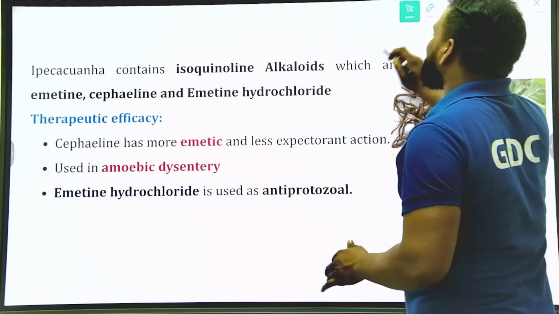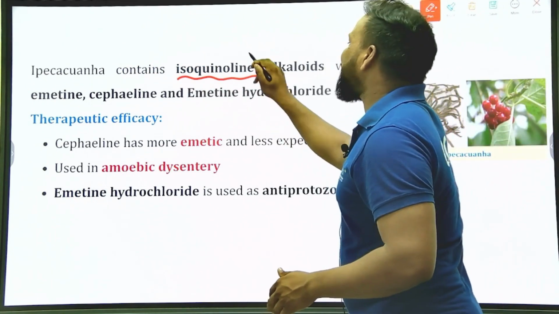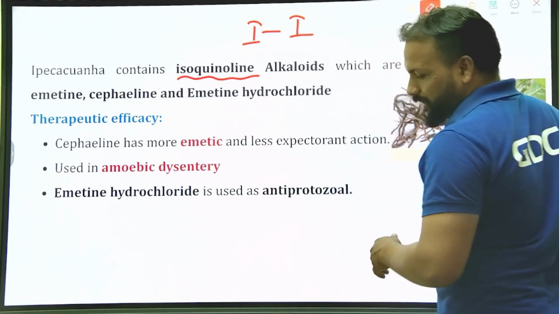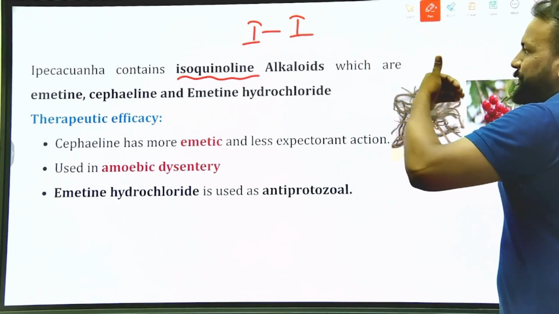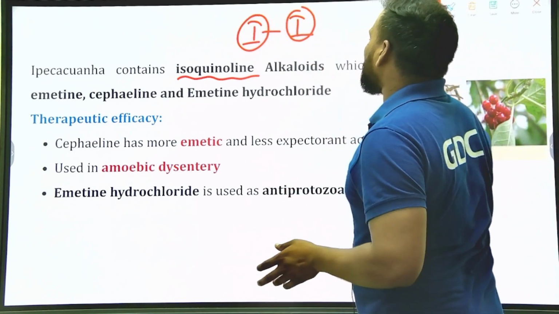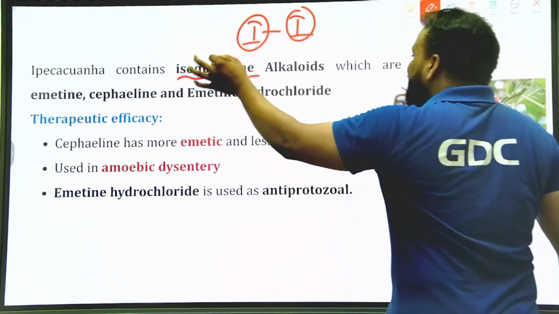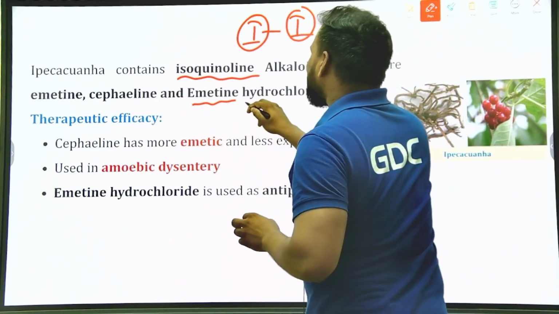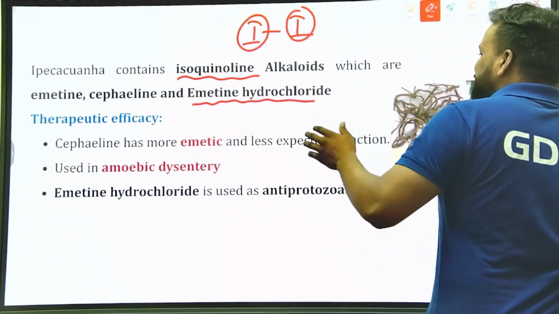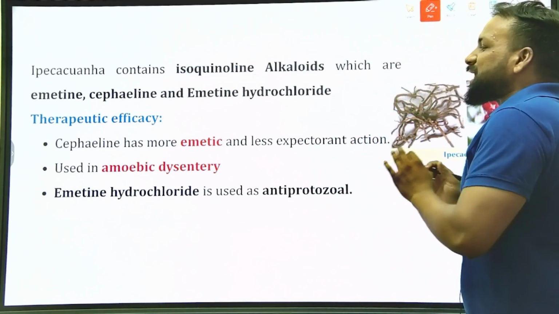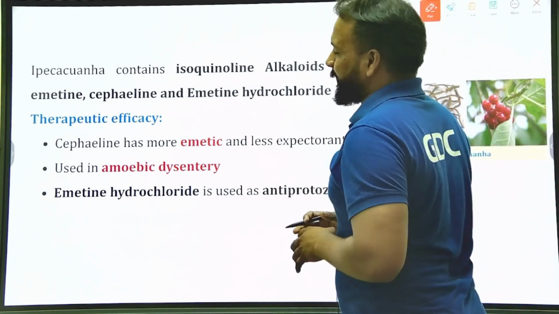It comes under the isoquinoline classification. It contains isoquinoline alkaloids, which are emetine, cephaeline, and emetine hydrochloride.